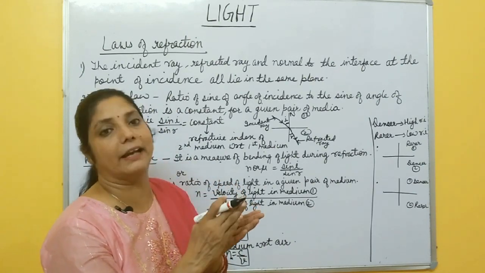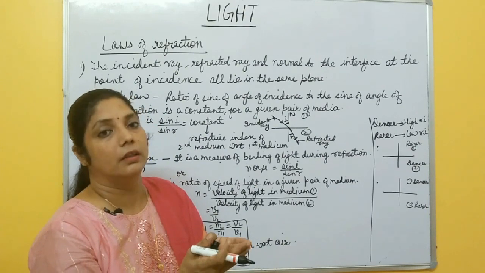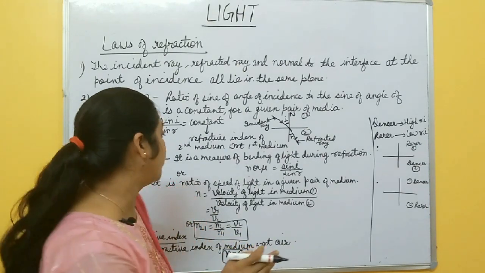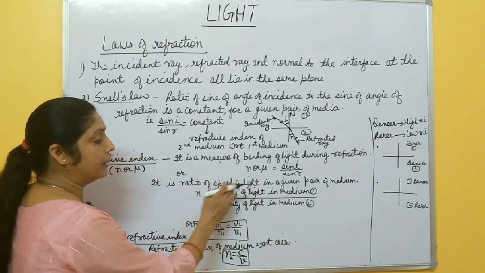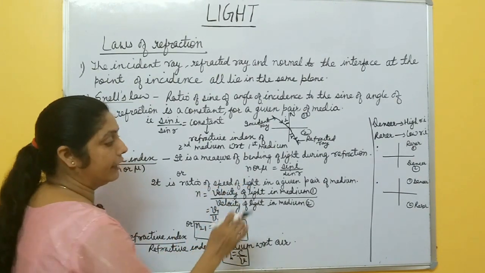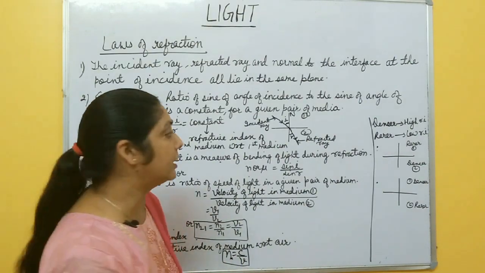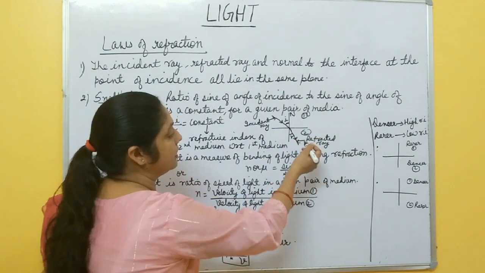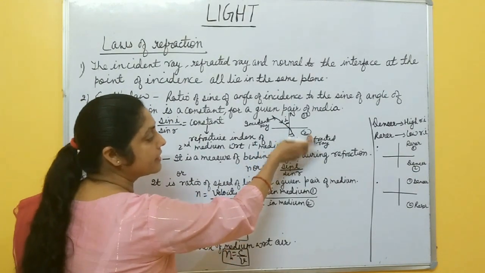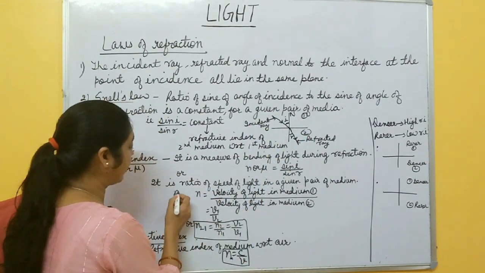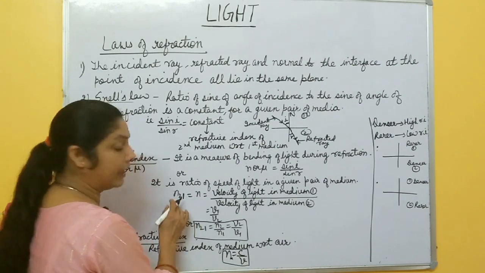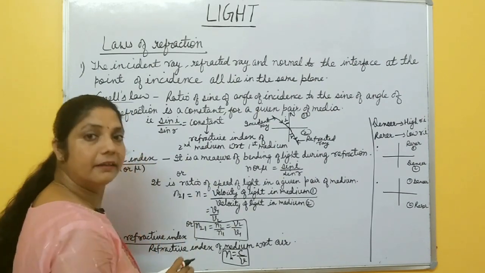This refractive index is also related to the velocity of light in the two media. Suppose this is the first medium and this one is the second medium, and light enters the second medium. So you can write refractive index of the second medium with respect to the first medium, n21, or simply n.